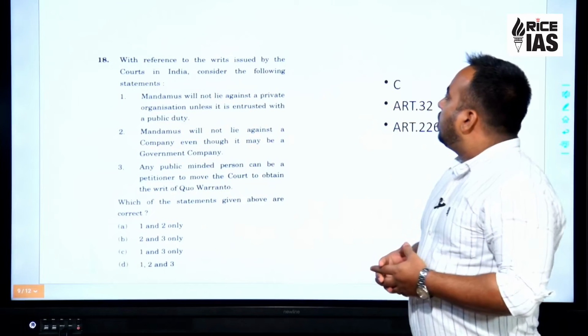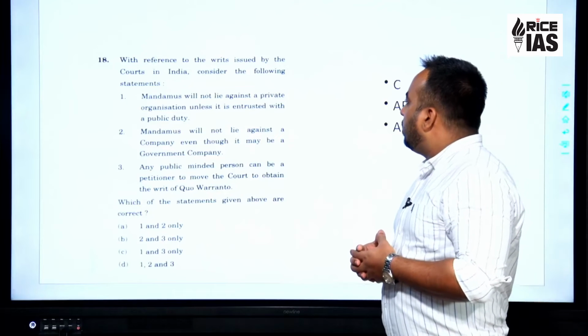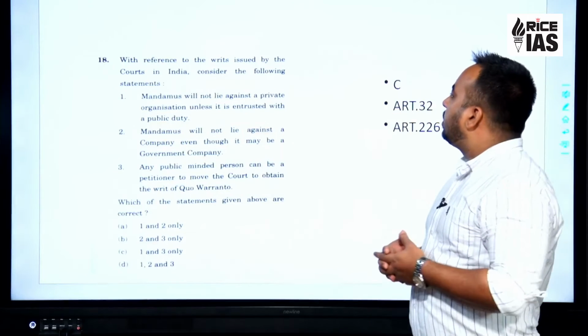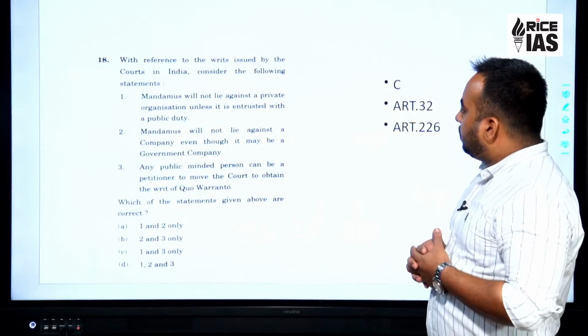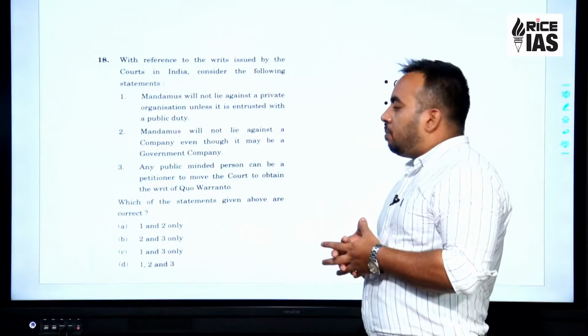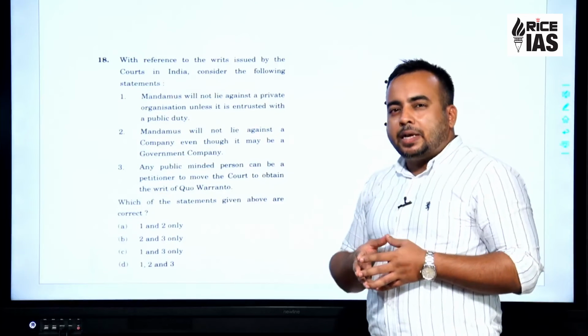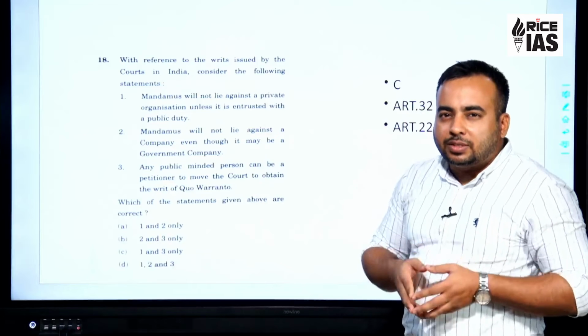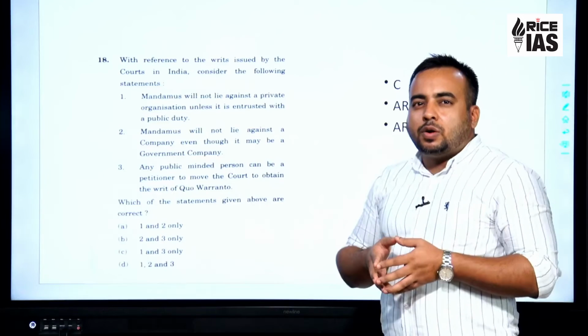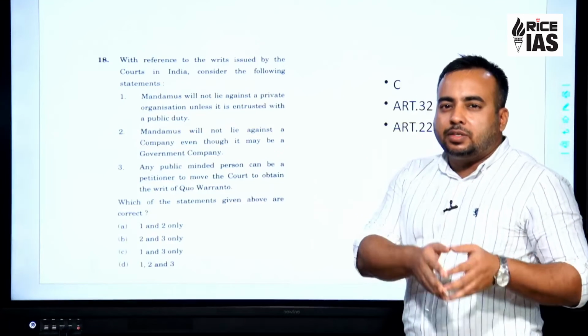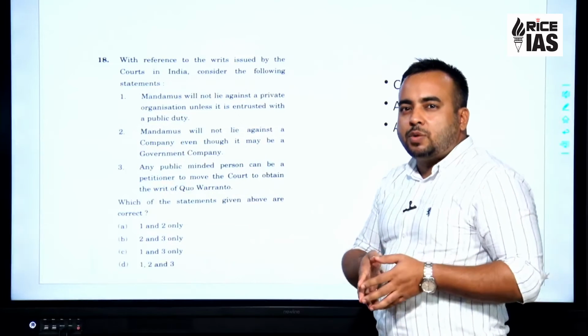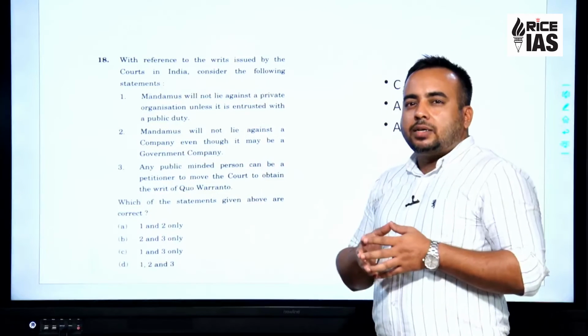With reference to the writs issued by the courts in India, consider the following statements. Mandamus is a type of writ. In fact, writs are mentioned in Article 32 as well as Article 226. The writ jurisdiction of the Supreme Court is in Article 32, and the writ jurisdiction of the High Court is in Article 226.